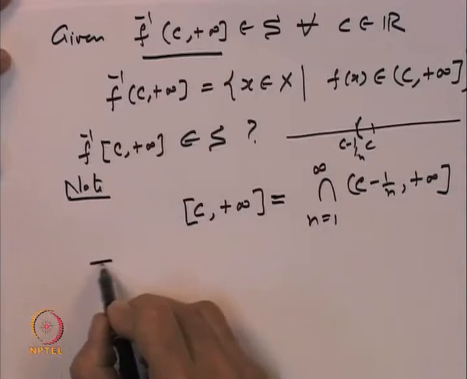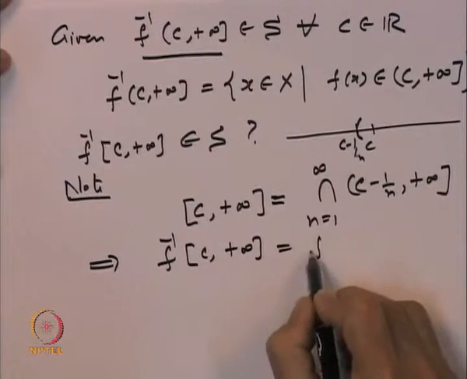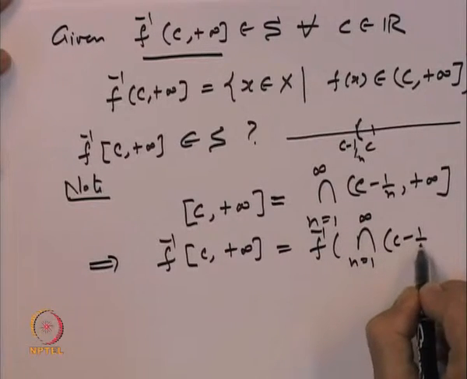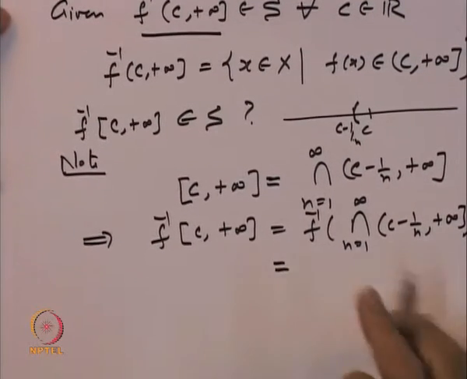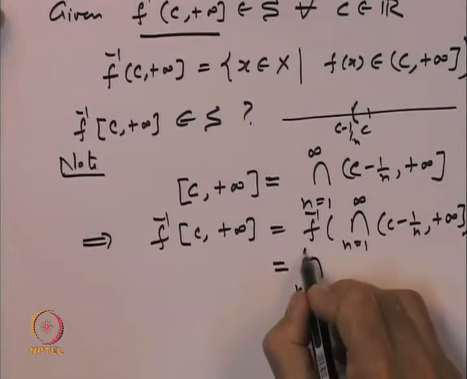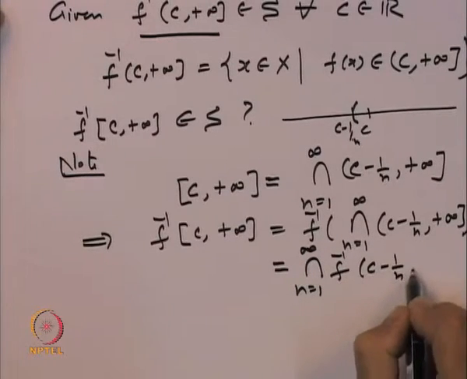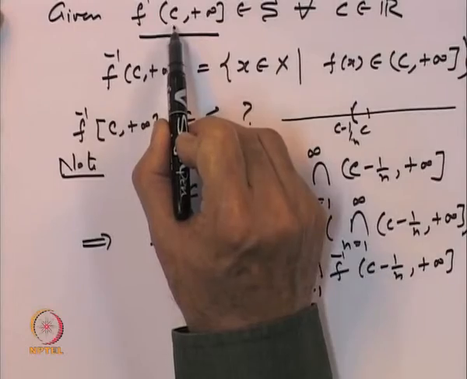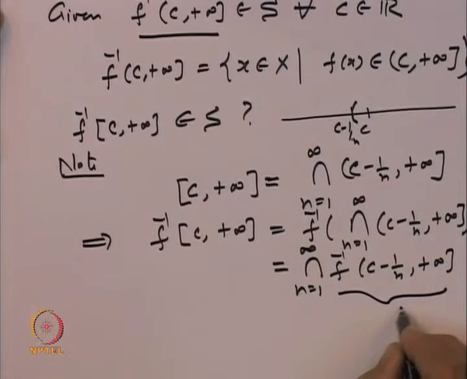And then this implies that f inverse of [c, plus infinity] is equal to f inverse of the intersection over n equal to 1 to infinity of (c minus 1 over n, plus infinity]. And here is another simple observation, that the inverse image of an intersection is the same as the intersection of the inverse images. So, this is equal to the intersection of f inverse of (c minus 1 over n, plus infinity]. And we are given that whenever the interval is of the type (c, plus infinity], the inverse image is in S. So, each one of these sets belongs to S.